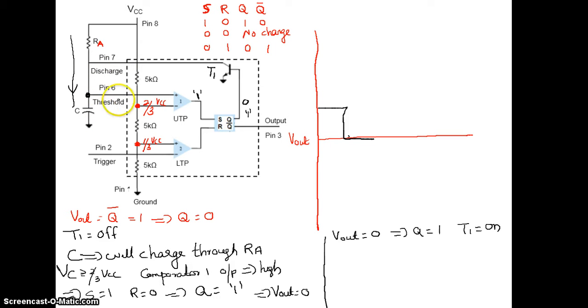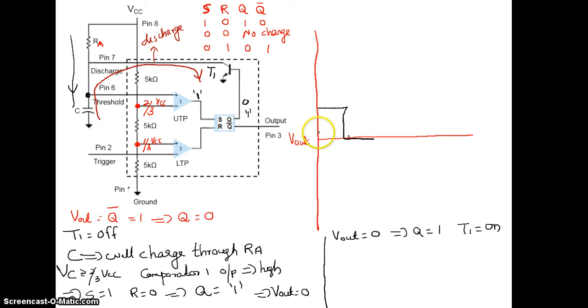So now your capacitor will discharge, and this is the discharging path. This is the way the capacitor is discharging. So this is discharging of the capacitor, and this is the charging. Okay. So how is the capacitor discharging? You don't have a resistor here like your astable multivibrator. So that means discharging is actually a short.